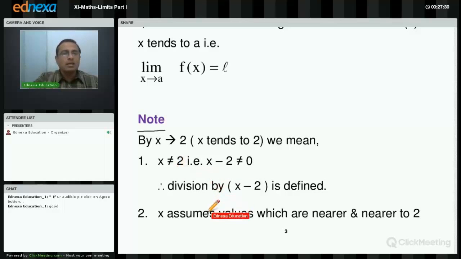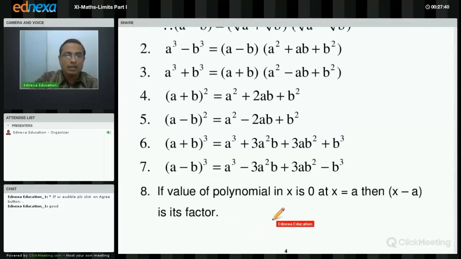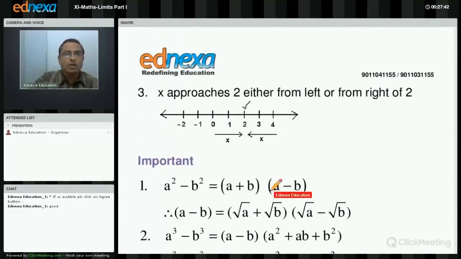Secondly, the distance between train and platform is decreasing, so here x assumes values which are nearer and nearer to 2. What was the third conclusion in that case? The direction is not mentioned, that is, whether the train is coming from Mumbai or from Pune is not mentioned. Here, x may approach 2 either from left of 2 or from right of 2. Is that clear?